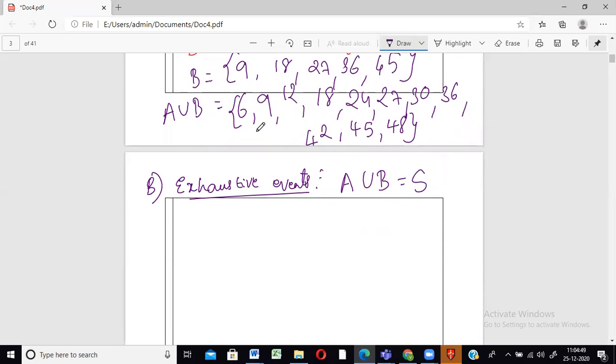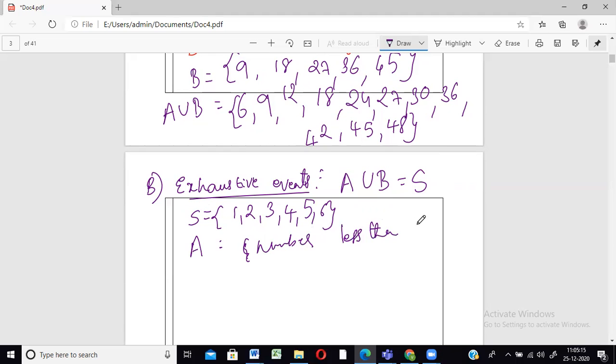So suppose if you have a sample space of a die, this will be the sample space. And suppose A is an event that shows numbers which are less than or equal to 4. It is a set of numbers that are less than or equal to 4. So what are those numbers? 1, 2, 3, and equal to 4 also they tell you, so 4 will also be counted.